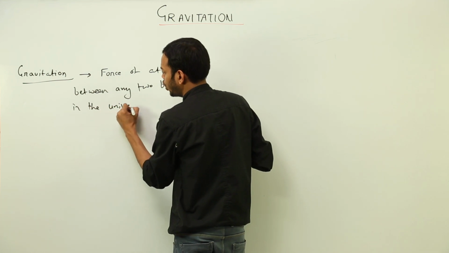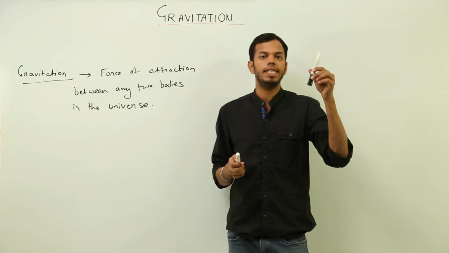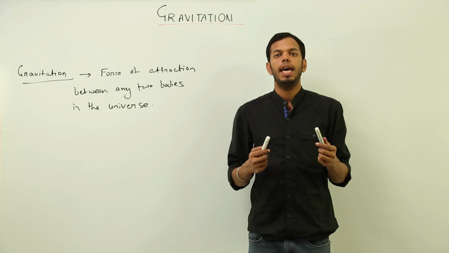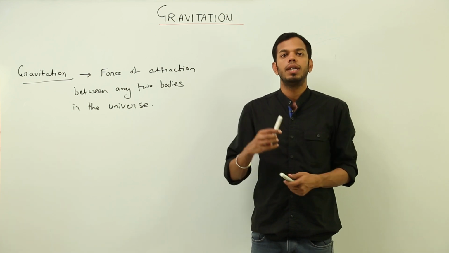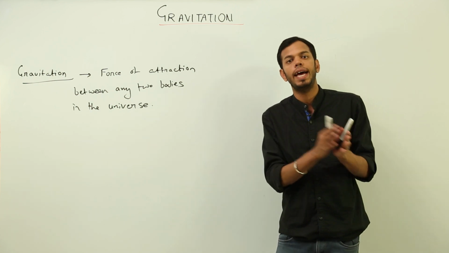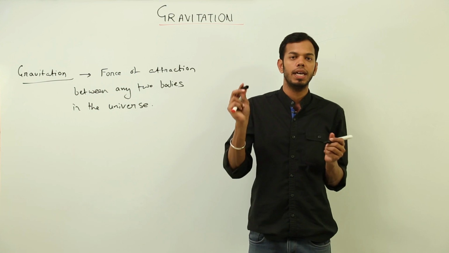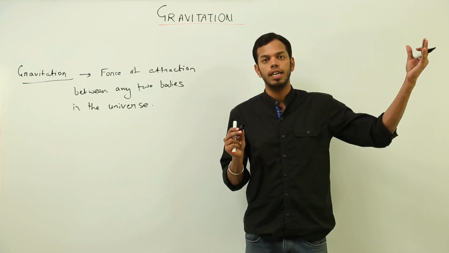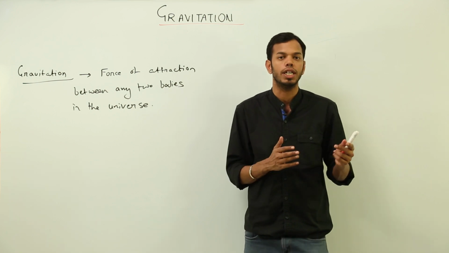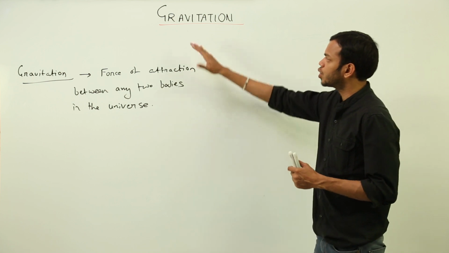Now, what do we mean by any two bodies? For example, this marker and the camera, this marker and my mobile phone, the planet Jupiter and sun, this cap and a distant star. There is a force acting between any two bodies, and that force is actually a force of attraction. This force is called gravitation.